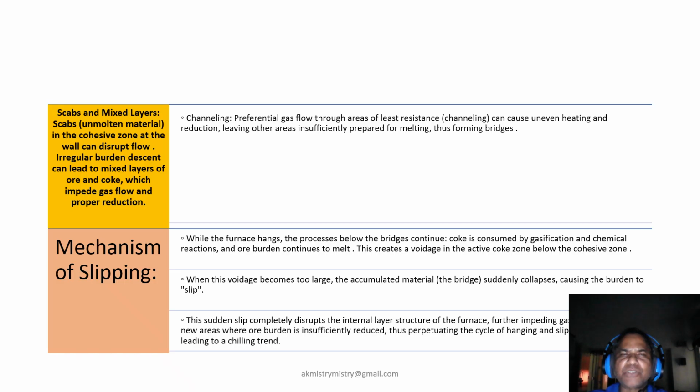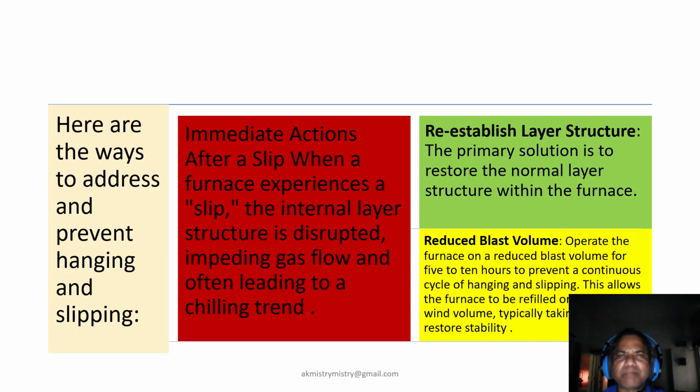Below the bridge, coke is consumed and ore melts, creating voids. Eventually, the bridge collapses, causing a slip and disrupting the furnace structure immensely, and the layer structure has to be refreshed again, which takes a lot of shifts to become normal.